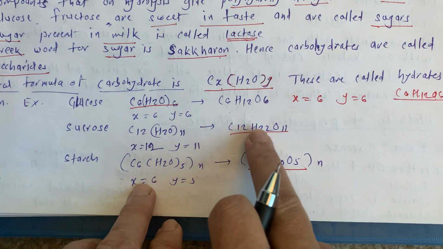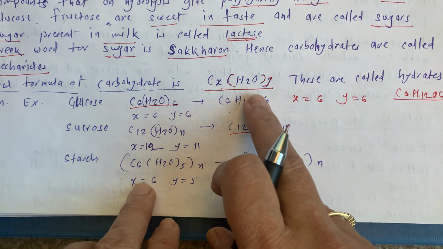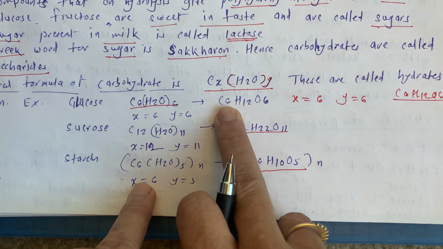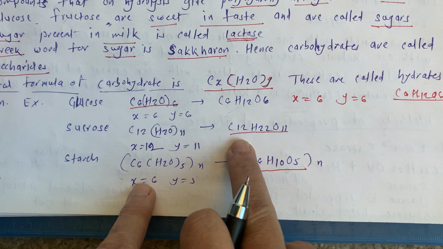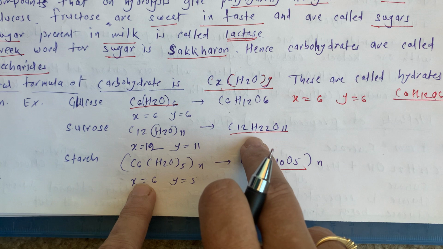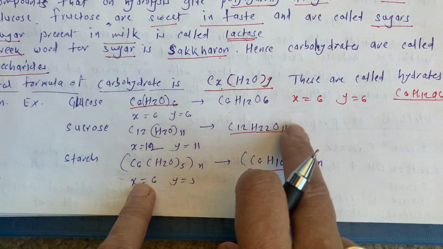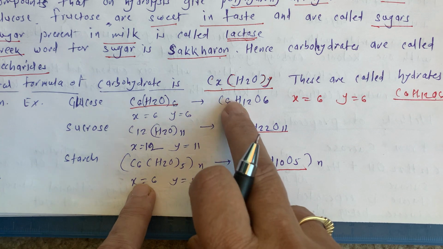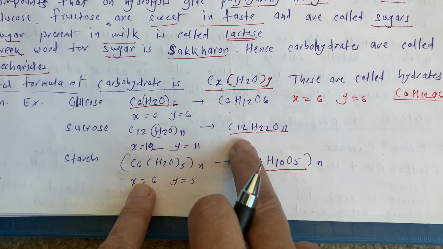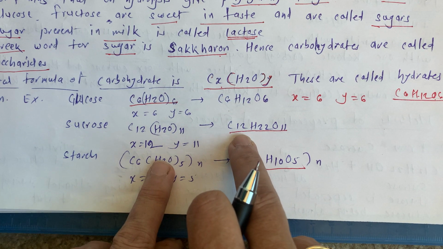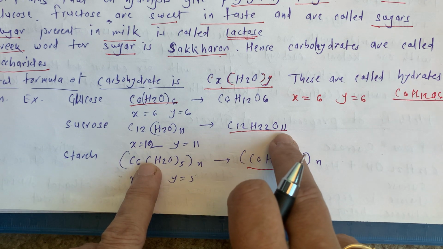So what is sucrose? Sucrose is C12H22O11. Something different than this. Here it is 6, here it is 12. It means definitely there are two types of sugars present in this. This is just one type, here it is two types, and that's why C becomes double. 6 into 2, it becomes 12. But now this is H22O11.